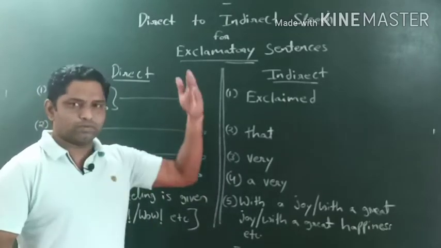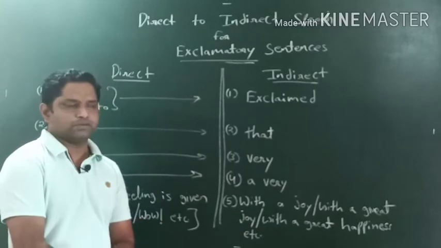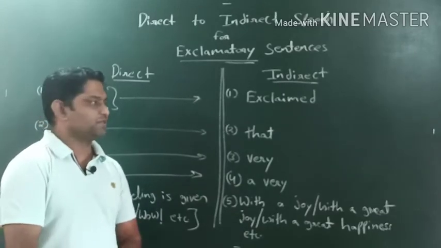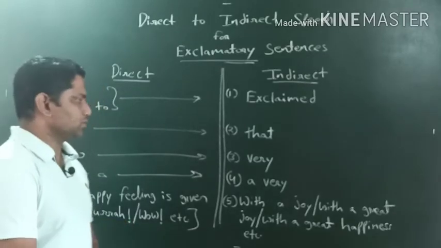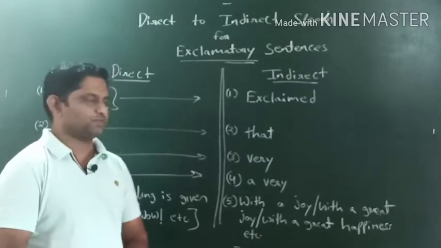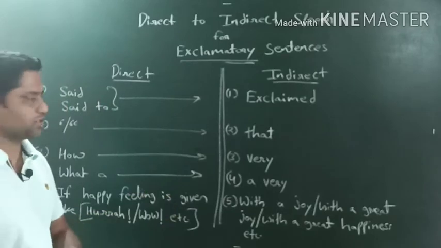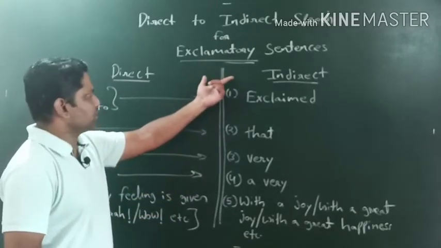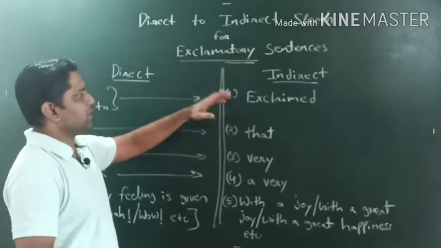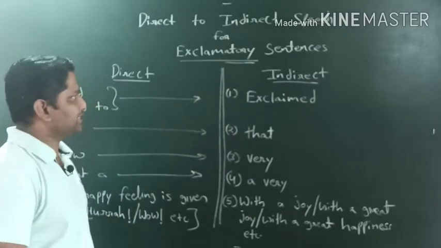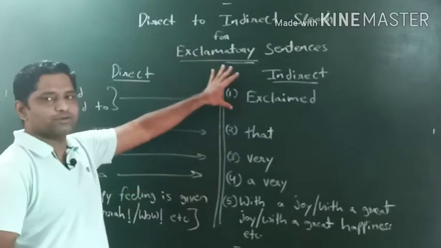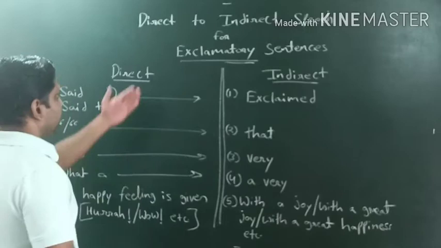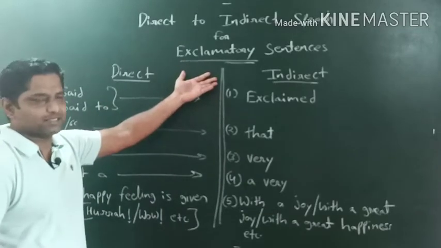Okay, so whatever grammar sections we have done till now, guys, we have to do a lot of practice for that. For exam purposes it is very essential, it is very important. So we have to do daily practice for all the grammar sections, right? So today we'll talk about exclamatory sentences, how things happen in exclamatory sentences, especially direct to indirect speech. So a few rules I have written on the board, right? Direct to indirect speech for exclamatory sentences.